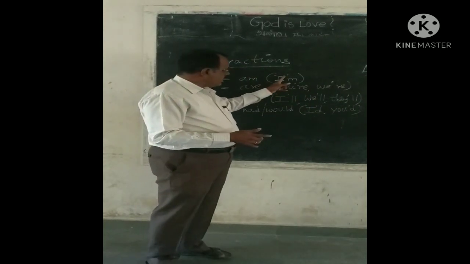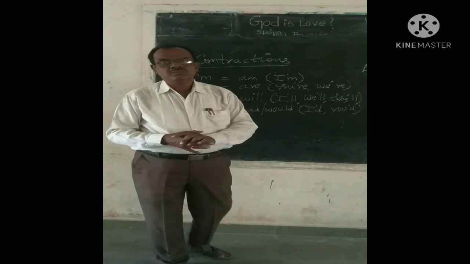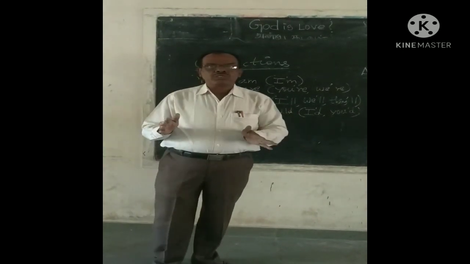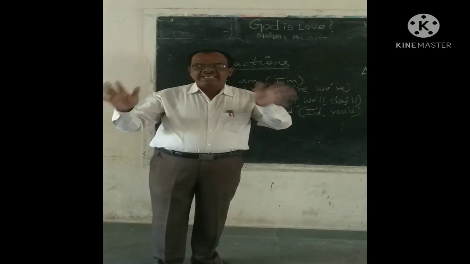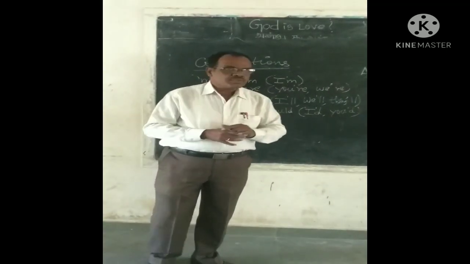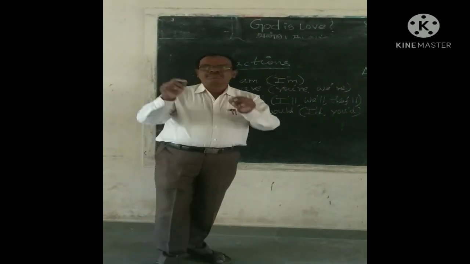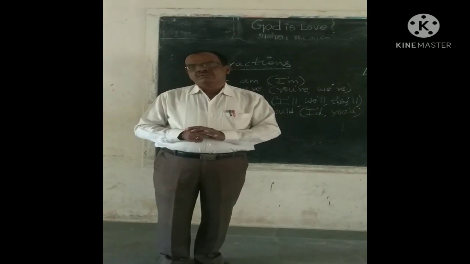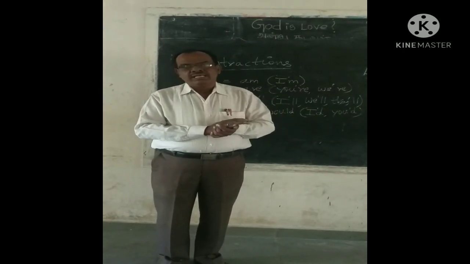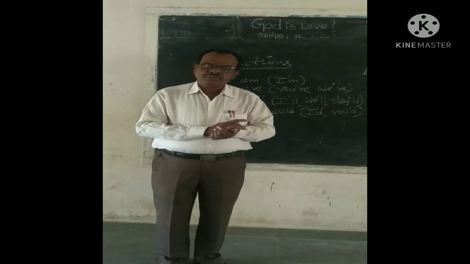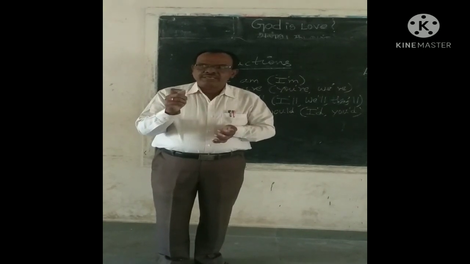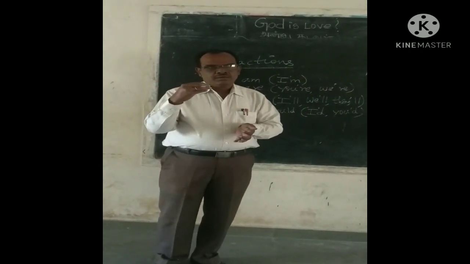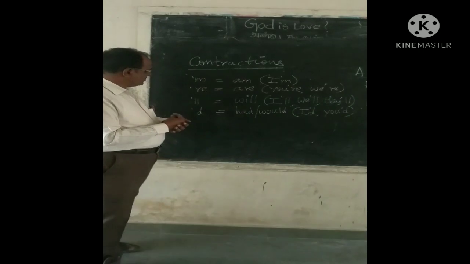Here, I apostrophe M. We all know that the be verb am is used only with I. So here, I followed by apostrophe M, we should say I am. Whereas in contracted form, it is pronounced as I'm. That means I apostrophe M gets a shortened form, I'm. Let's go to the next example.